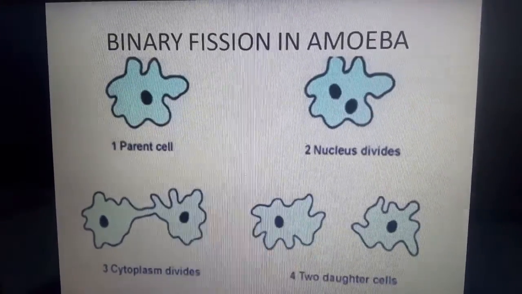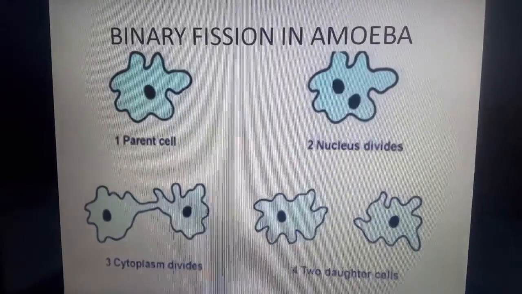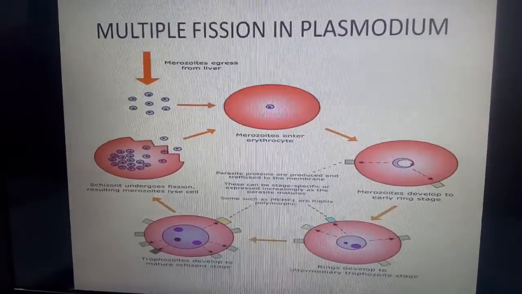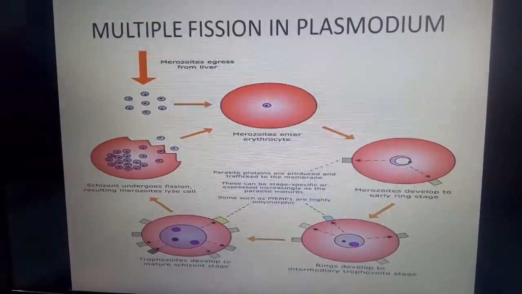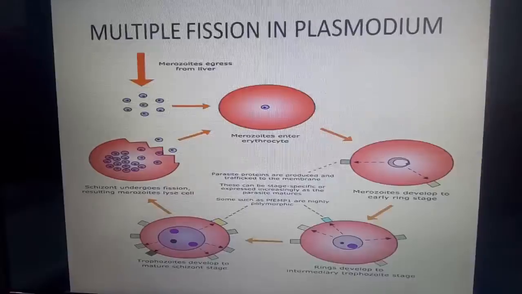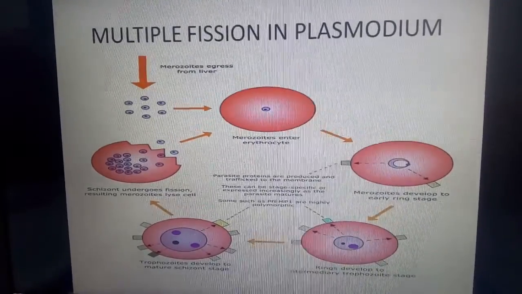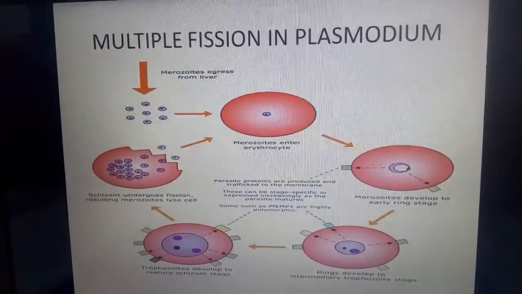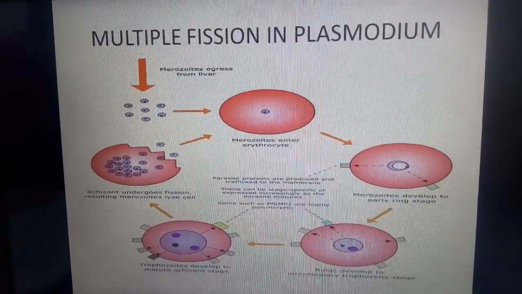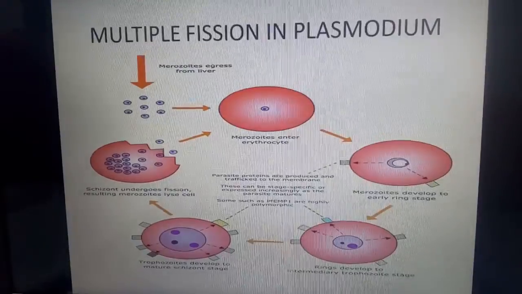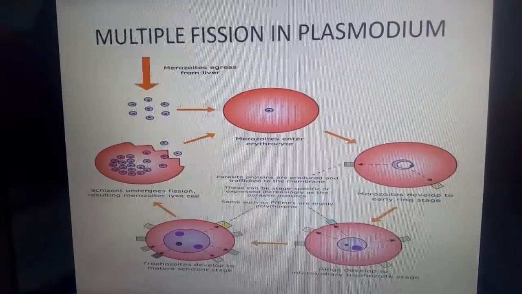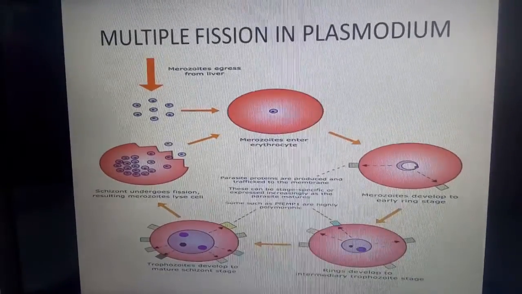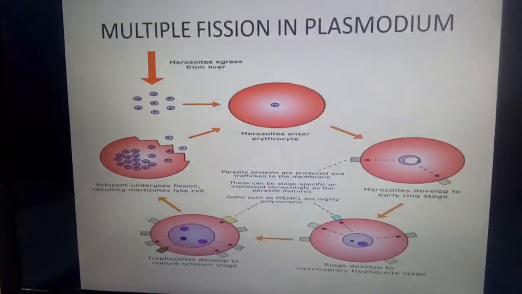The next type of fission we are going to discuss is multiple fission. Now we are going to observe this multiple fission in the organism Plasmodium. Children, do you know anything about Plasmodium? Plasmodium is a parasite. This is the causative organism of the disease malaria. Understand? The disease malaria is caused by the parasite Plasmodium and it is carried by mosquitoes.